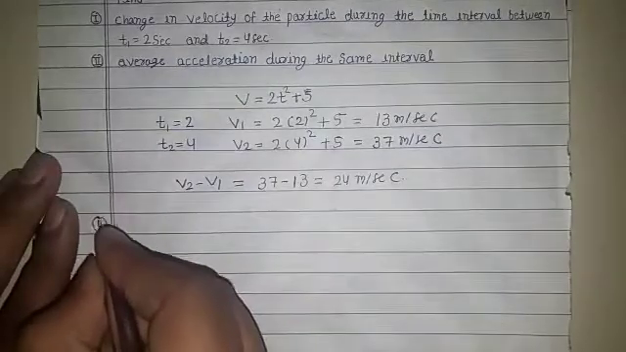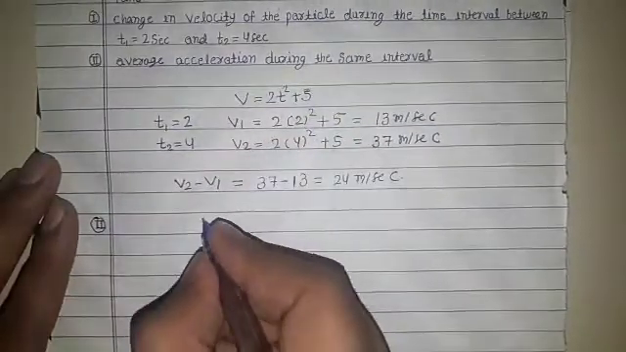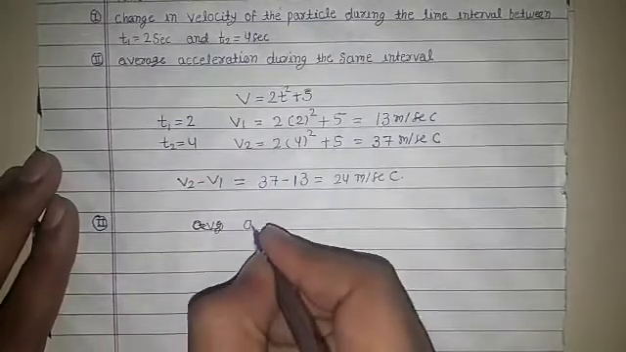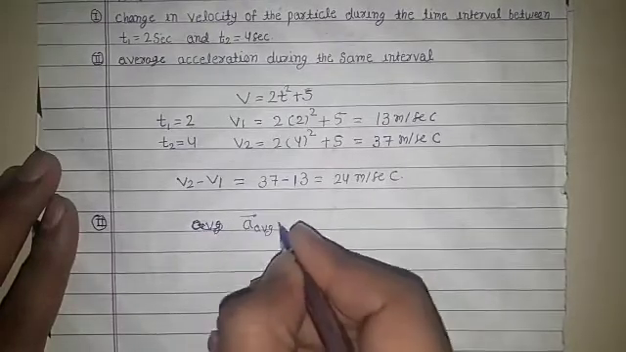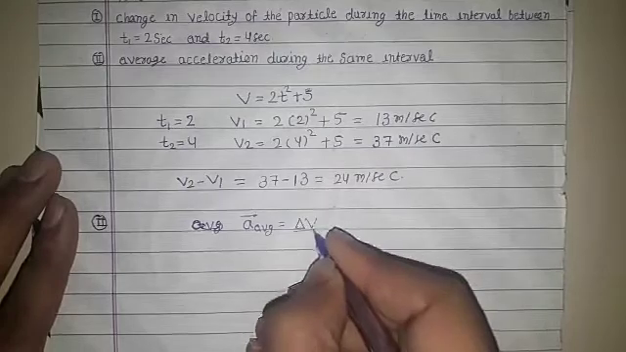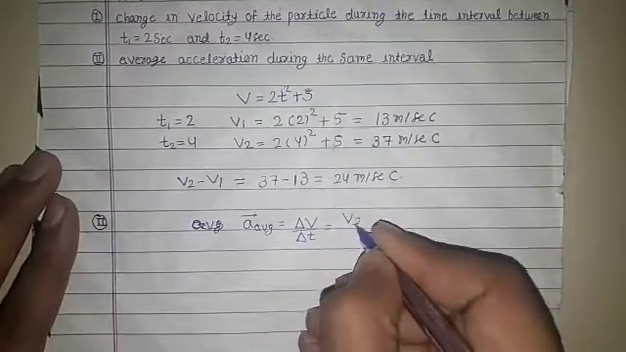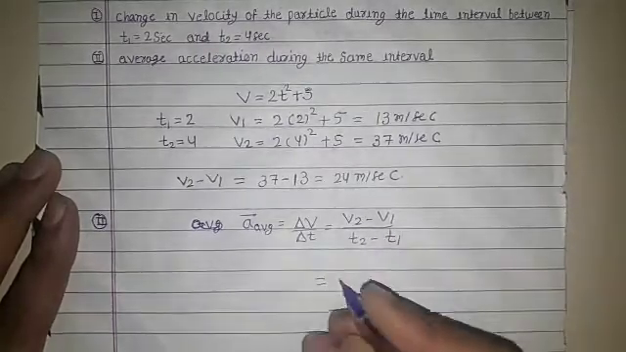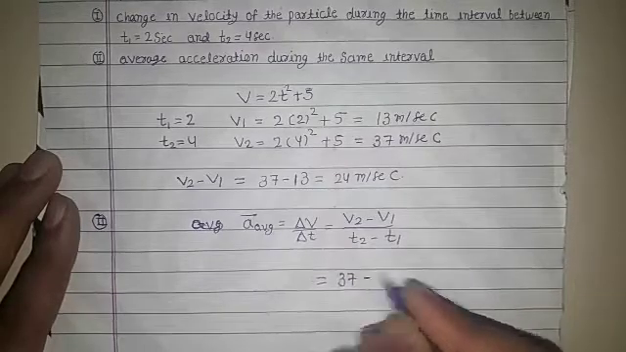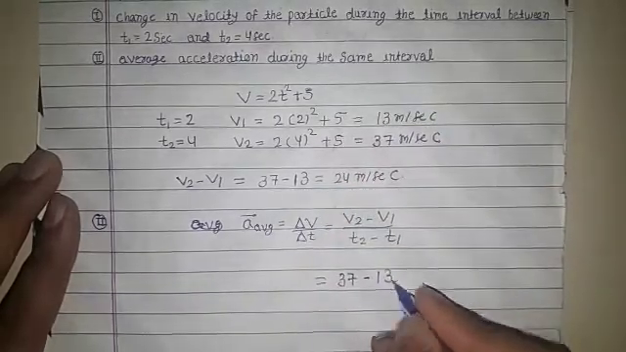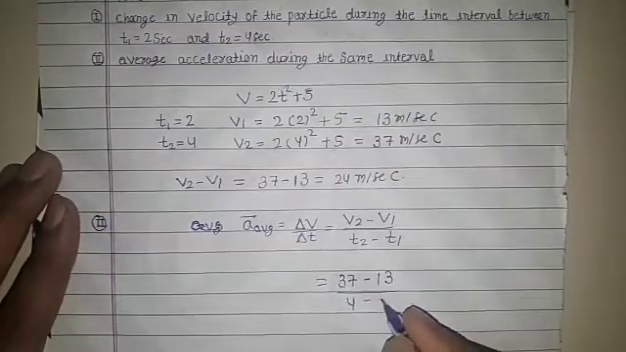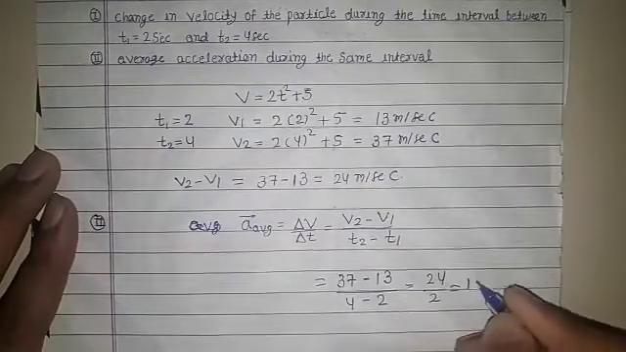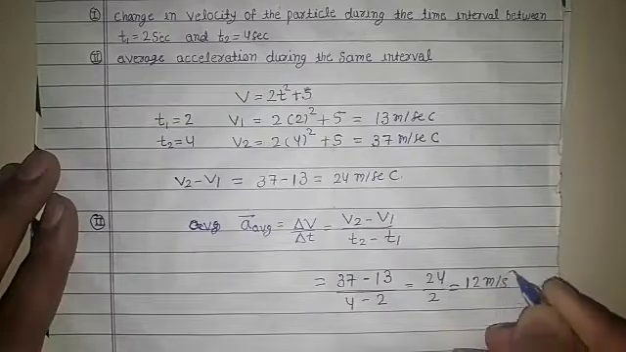Now the next problem, average acceleration during the same interval. We know the formula for average acceleration, a average is equal to delta v upon delta t. So we can write v2 minus v1 upon t2 minus t1. The value of v2 is equal to 37 meter per second. The value of v1 is equal to 13 meter per second. t2 minus t1 is 4 minus 2. So you will get 24 upon 2. The answer is 12 meter per second square. This is the final answer.